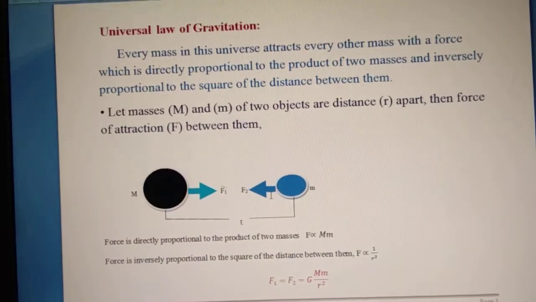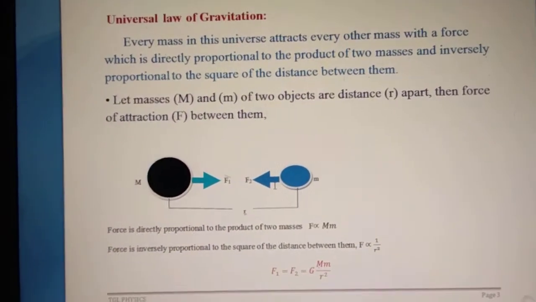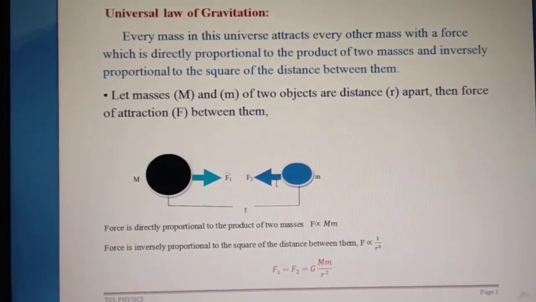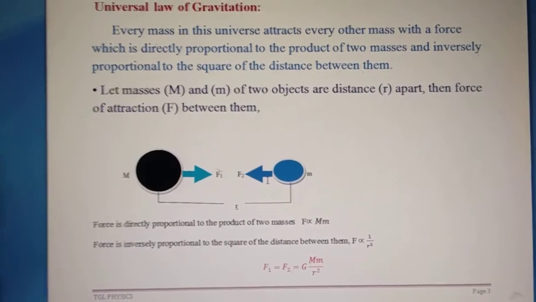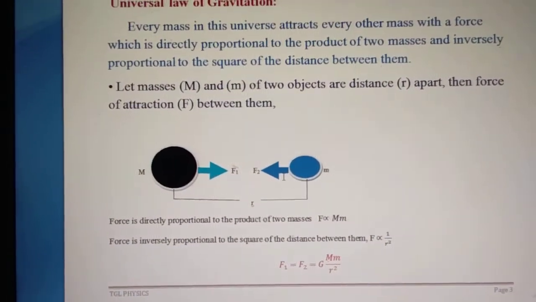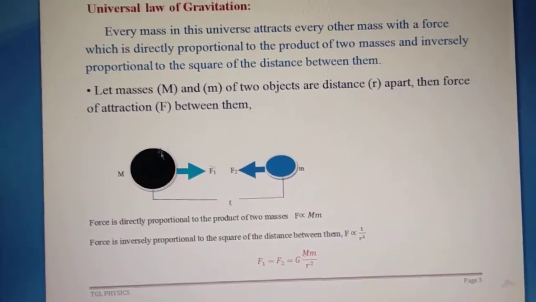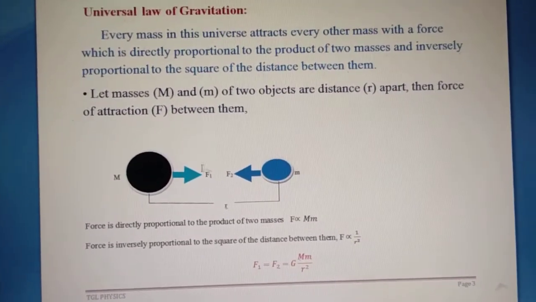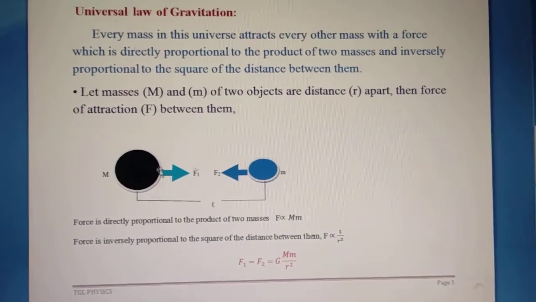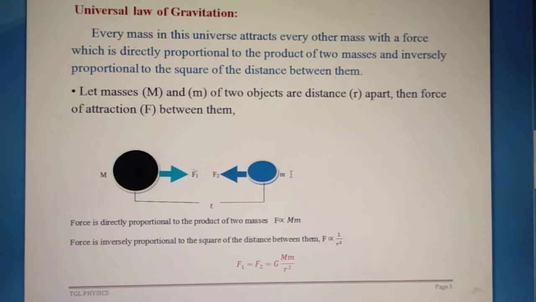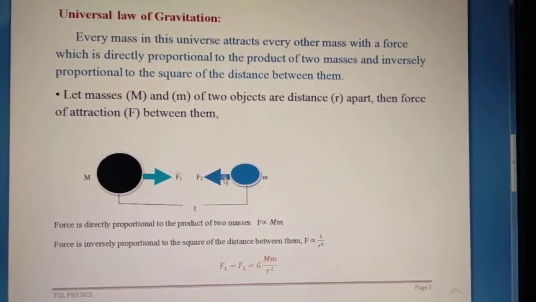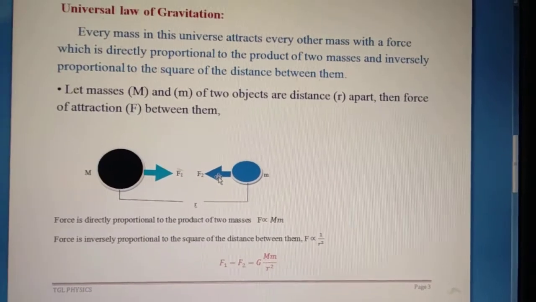Now the force of attraction between the two masses is termed F1. F1 is the force of attraction towards F2. This is the force, and F2, this mass m, attracts F1. According to Newton's laws, you already know that F1 is equal to minus F2.